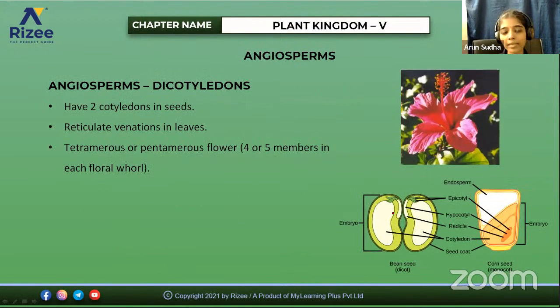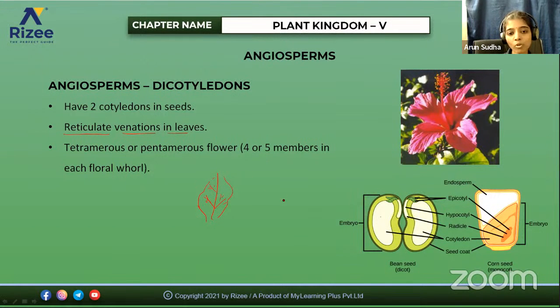So when you see the angiosperms, we saw that there are two types. One is a monocotyledon and another one is a dicotyledon. On the basis of the number of cotyledons, we classify it into either a monocot or a dicot. So this is the structure of dicotyledons. There are two cotyledons, but here only one cotyledon. If you see the dicots, the leaves will show reticulate venation. The leaves will be broad and the type of venation will be like this.